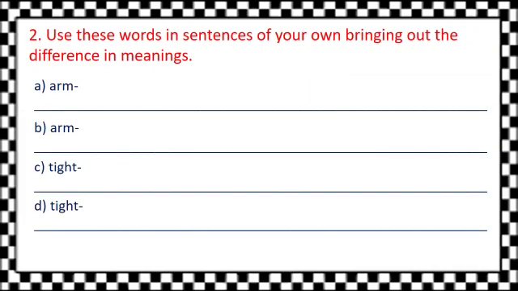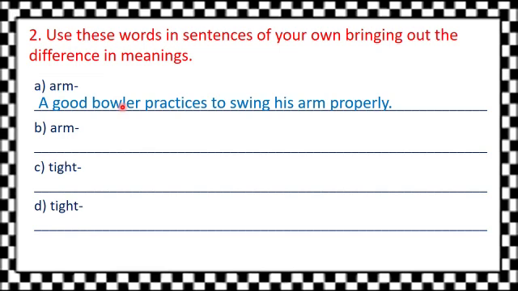Second, use these words in sentences of your own, bringing out the difference in meanings. So let us start, first is arm. We can make a sentence such as, a good bowler practices to swing his arm properly. And next, let us write, a robber was armed with a gun. So as you can see in both the sentences, the meaning is different.